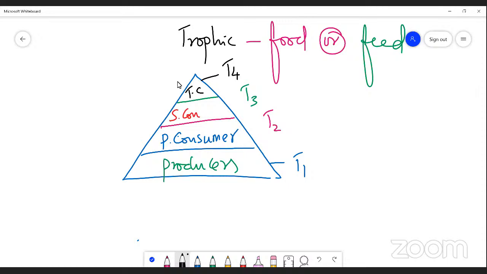On the other way, those organisms which feed on or eat secondary consumers are called tertiary consumers. A tertiary consumer always occupies trophic level 4, at the top of the trophic structure. So this is the concept of trophic level structure.